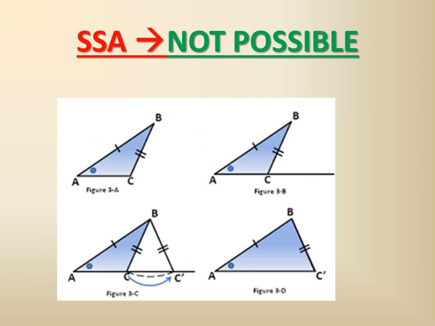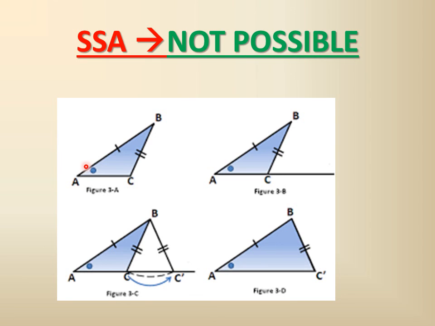SSA, here also it has been explained once more. Here if you see, ABC is a triangle which is being given here, ABC, right?